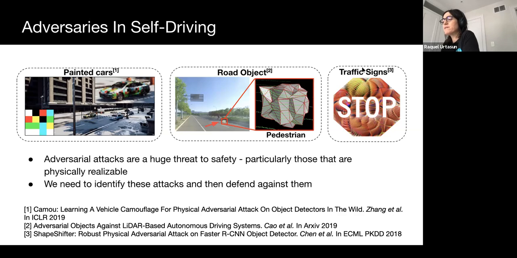Physically realizable adversaries can be synthesized and placed on the road. On the other hand, universal adversaries are robust to the motion of dynamic objects, meaning they can consistently fool self-driving perception across time to damage downstream tasks. To be more robust to these adversaries, we must first identify them.